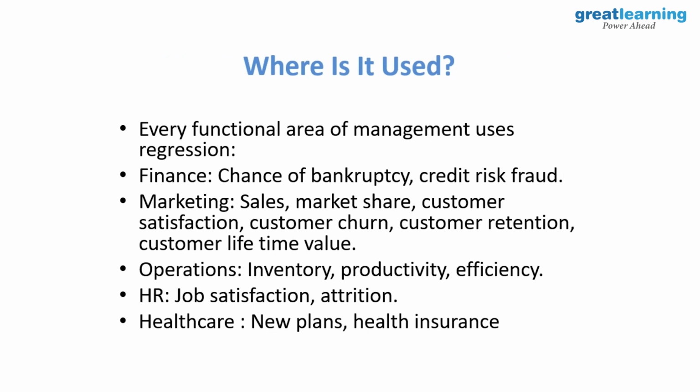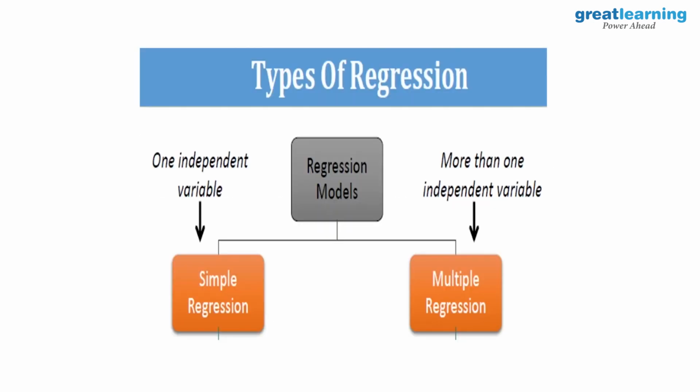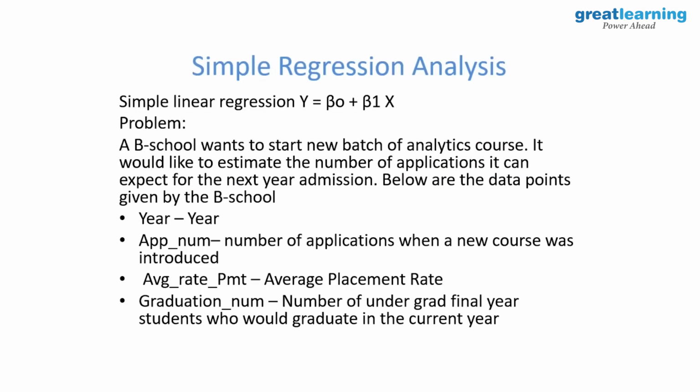Where is it used? Everywhere, mostly everywhere, right? So now new domains are coming up. But at a high level: finance, marketing, operations, HR, healthcare. Types of regression: one and more, again linear and multilinear. You already know this. A simple regression is written as y equals beta naught plus beta 1 x, the same as y equals mx plus c.